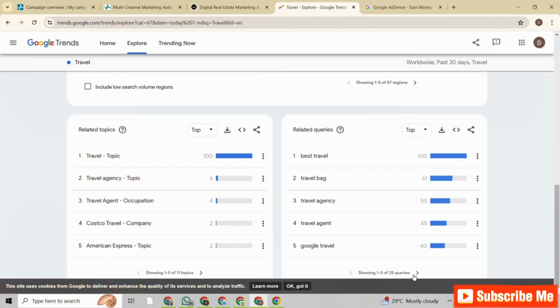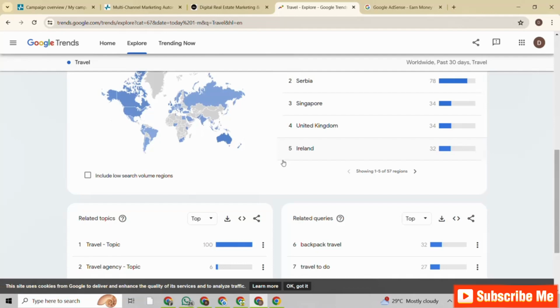So if you come to next here, this is travel packages, backpack travel, travel luggages, packages, travel luggage. It simply tells you that if you niche down to travel accessories as a blog, you definitely will do well, my friend, right? So this is niching down under a niche. So that is that about how to select your niche.